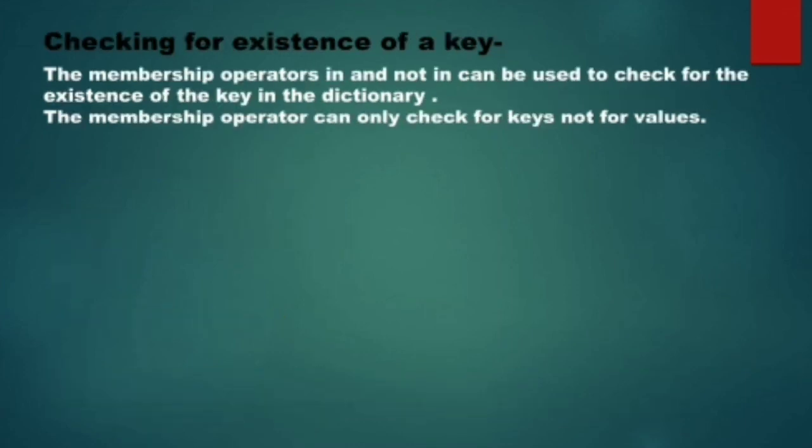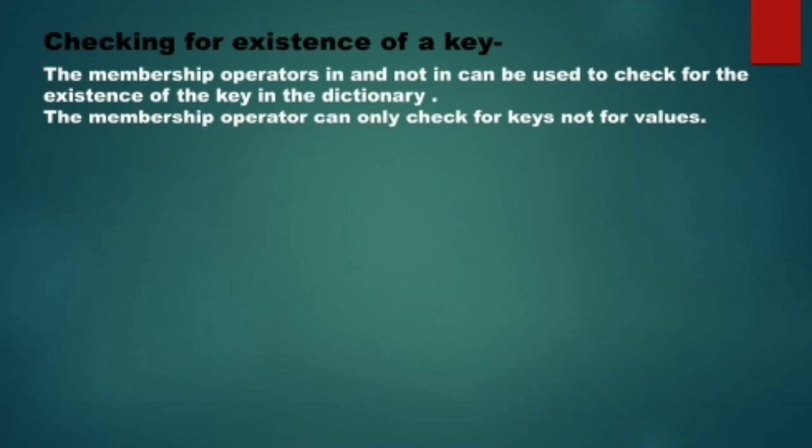Now let us talk about if I want to check whether a particular key is existing in the dictionary or not, then we can use the membership operator. We already have studied the membership operators in and not in. Now what does the in operator do? The in operator returns true if a particular key exists in the dictionary, and the not in operator returns true if the key does not exist in the dictionary. So let us understand it with the help of an example.